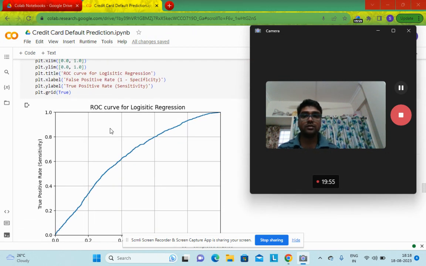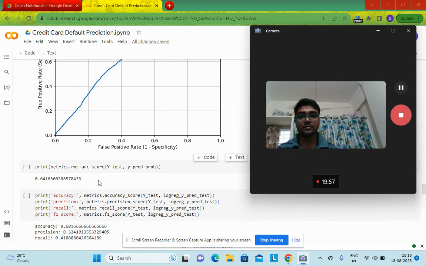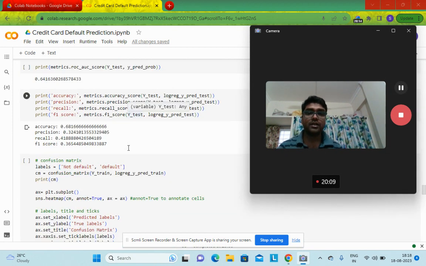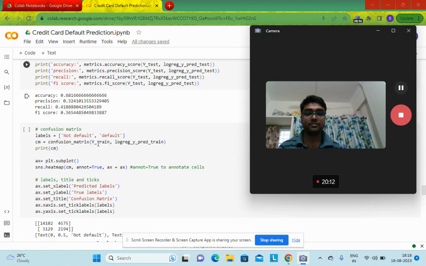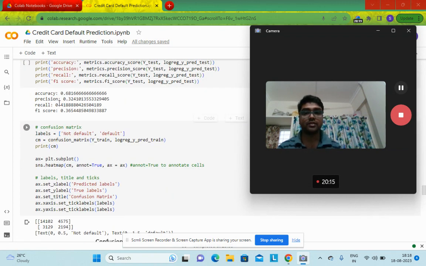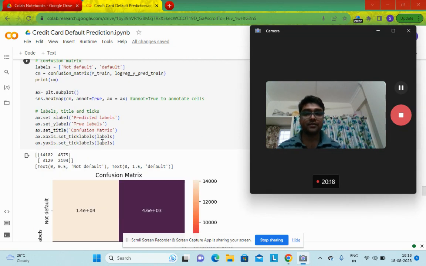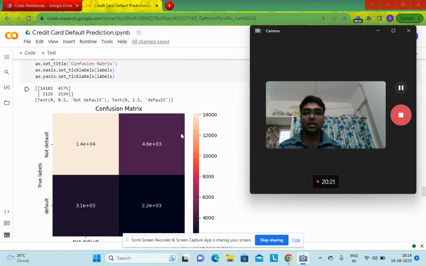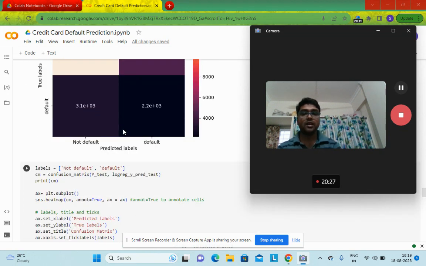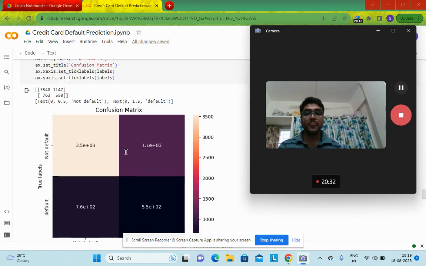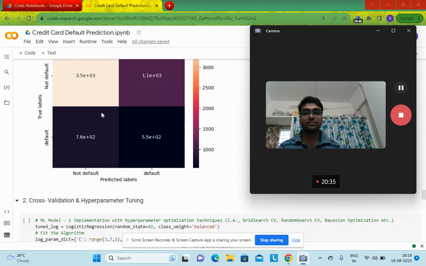Now check the ROC AUC curve and see that it is 0.64. It is quite convincing, but since we do not have a good number for the F1 score, we cannot consider logistic regression with the cross validation. Next, checking the classification matrix, it is also not bad, but since F1 score is indicating a very low value, we cannot consider this result. This is the classification matrix for the test data.